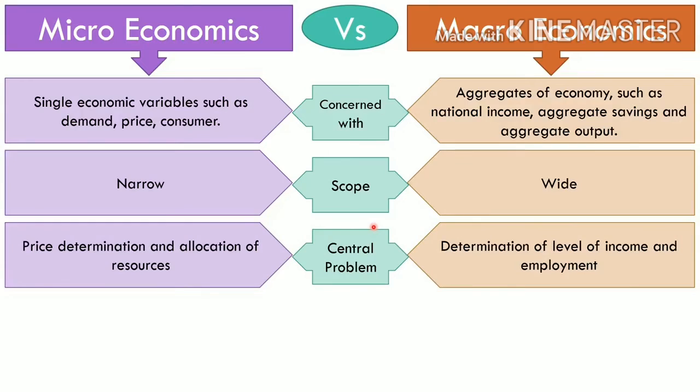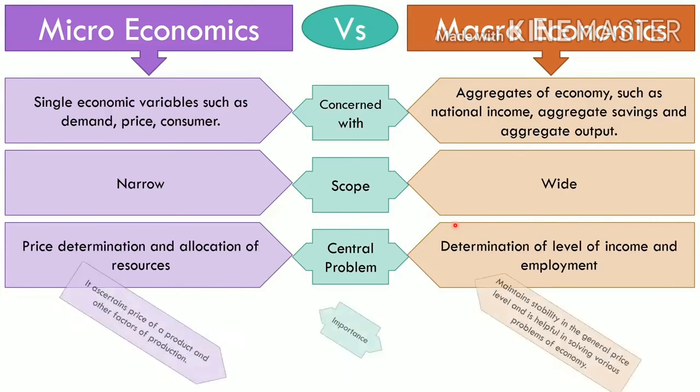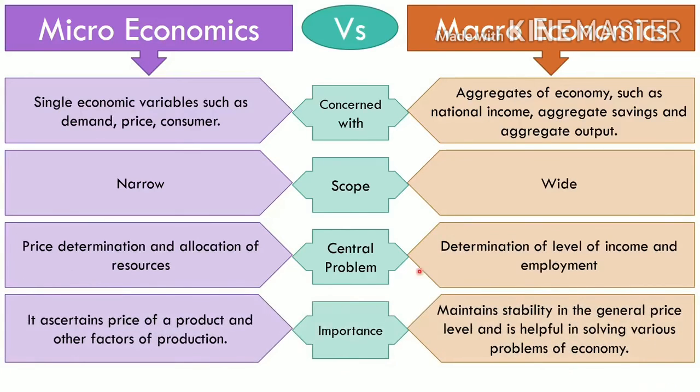Of single things. Okay, so next is the central problem. What are the problems that are arising in the economy? Price determination and allocation of resources have been termed in microeconomics, and the determination of level of income and employment in the economy as a whole has been taken in macroeconomics.